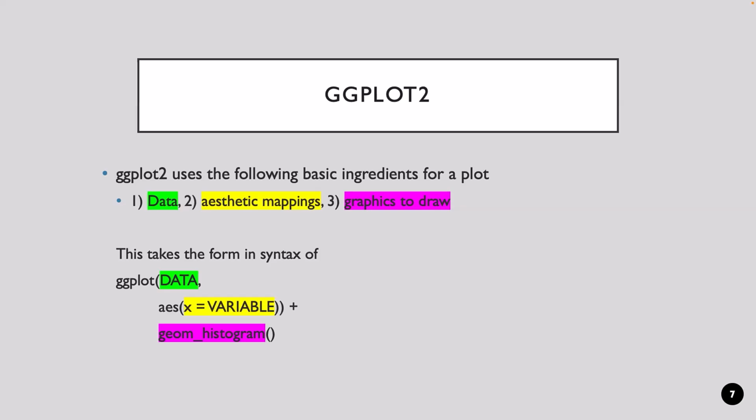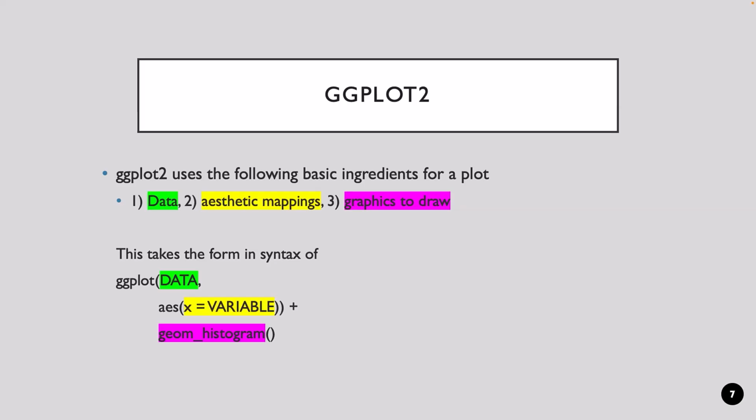So this will take the form in syntax of a command like the command at the bottom of the slide here. We'll use the ggplot function, and the first argument we give to the ggplot function is the name of our data object.